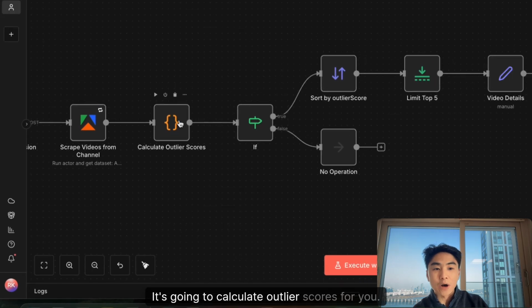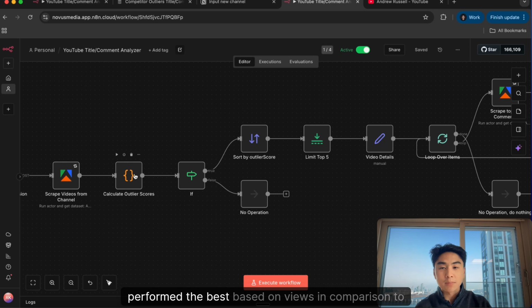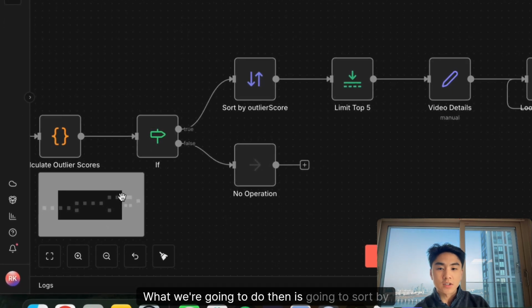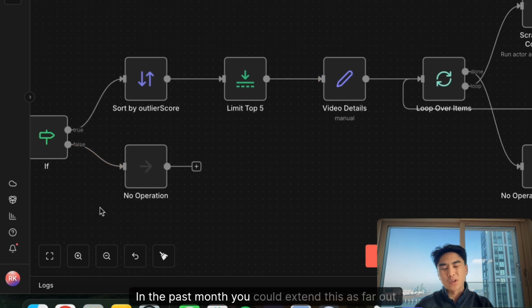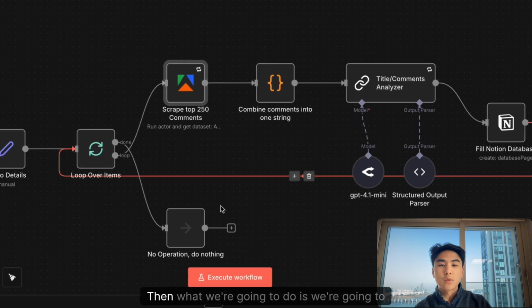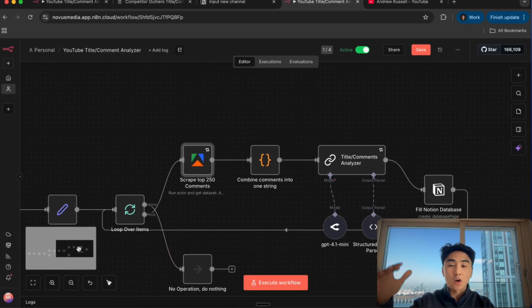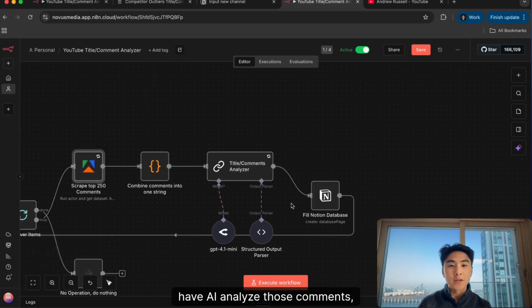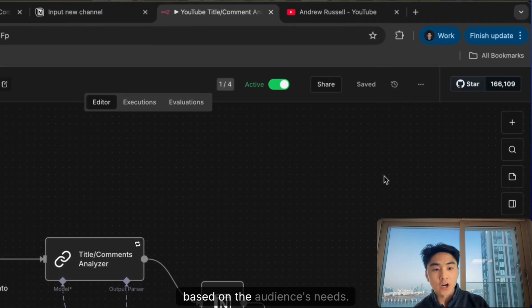It's going to calculate outlier scores for you. So it's going to calculate the videos that have performed the best based on views in comparison to his subscriber ratio. What we're going to do then is sort by the top performing videos, limit it to the top 5 in the past month. You could extend this as far out as you want. Then we're going to gather the top 250 comments across each of the top 5 videos, have AI analyze those comments, see what people are asking for, see what problems people are having, so that we can now create targeted content based on the audience's needs.